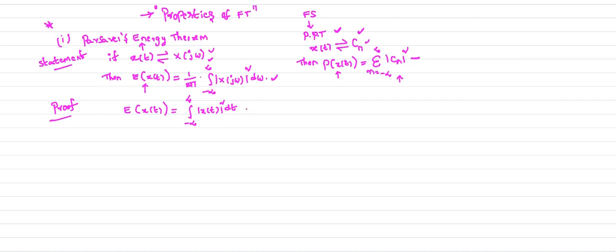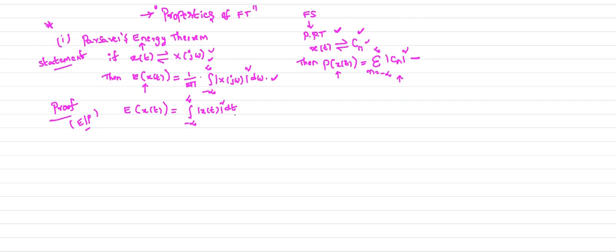In the case of energy and power signals, I explained how to calculate the energy and how to calculate the power of the continuous time signal. To calculate the energy of the signal, you just use this formula: mod x of t whole square dt. So I just write the formula for energy of the signal here: integral minus infinity to plus infinity mod x of t whole square dt. This is the formula used to calculate the energy of the continuous time signal.